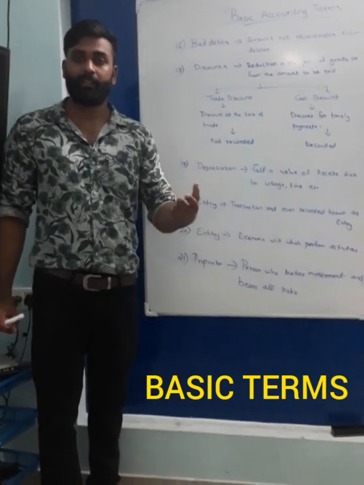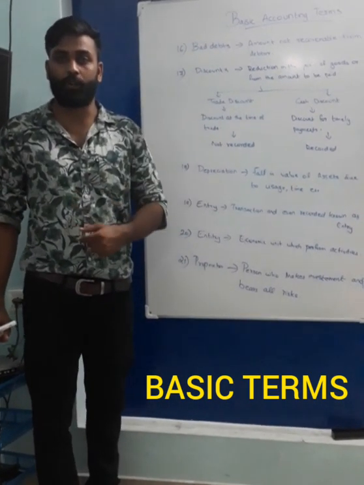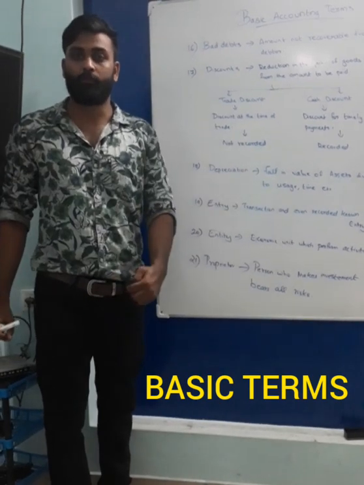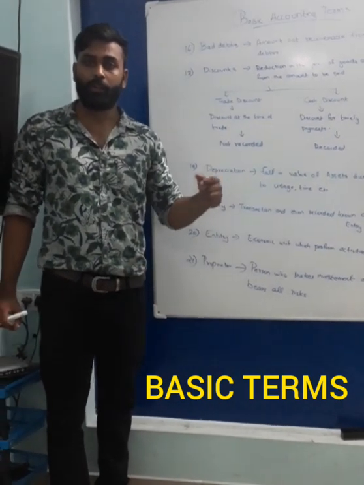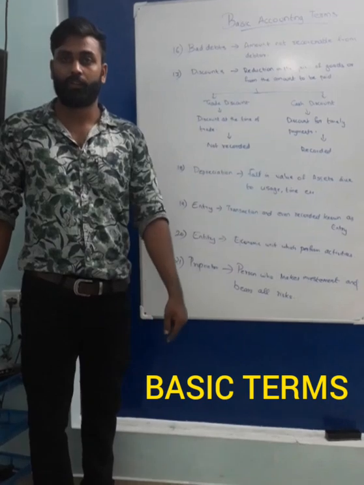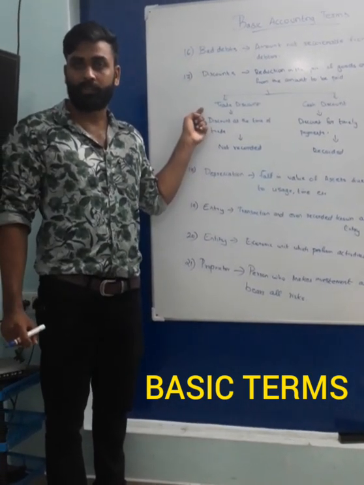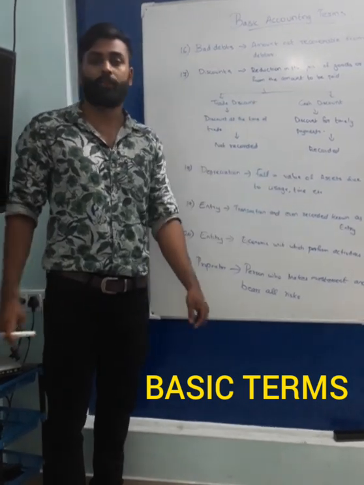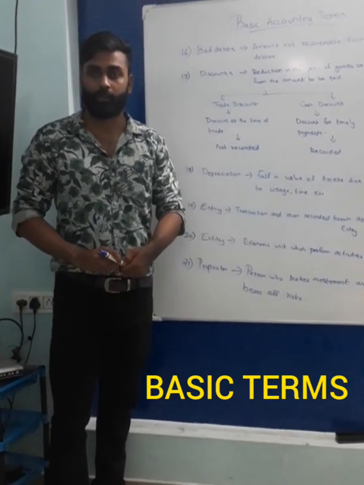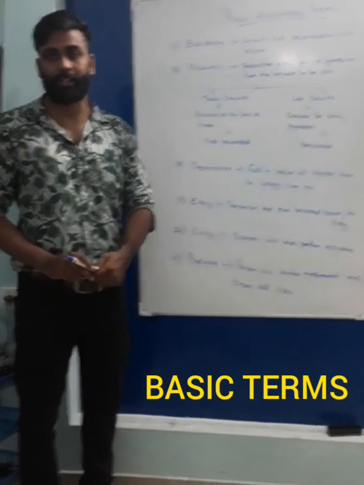But when we pay, he gives rupees 10,000 discount and we pay only 1 lakh in cash. So we have to record that cash discount. So trade discount is not recorded in the books, whereas cash discount should be recorded. This is the difference between trade discount and cash discount.